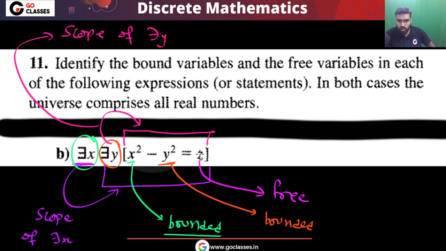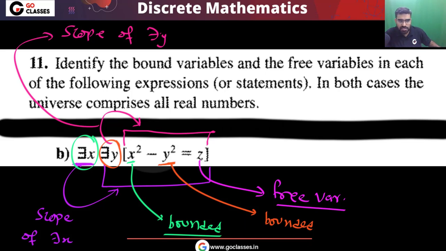This variable z is free, because this z is not in the scope of any for all z. Also, this is not in the scope of there exists z. See, this variable z is not quantified, there is no quantifier on this variable z, so I can say this is a free variable.